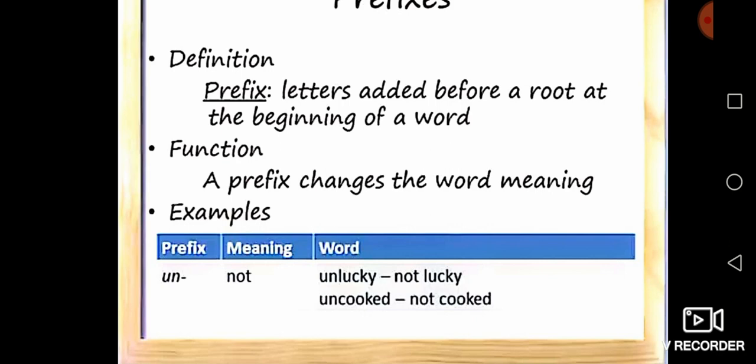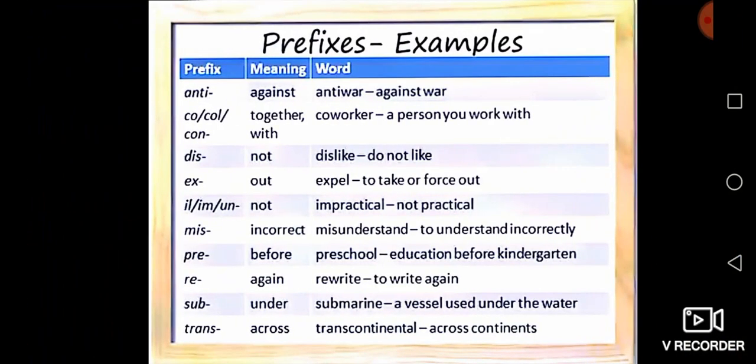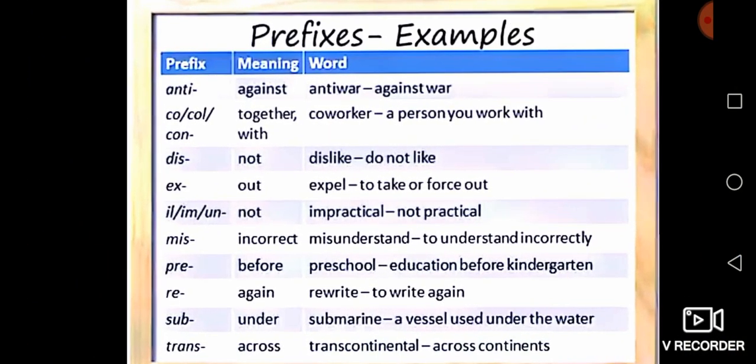Clear? We see more examples of prefixes. Listen, anti. Anti means against. Anti is the prefix. The word anti-war. Listen, anti-war. War is the root in this word.